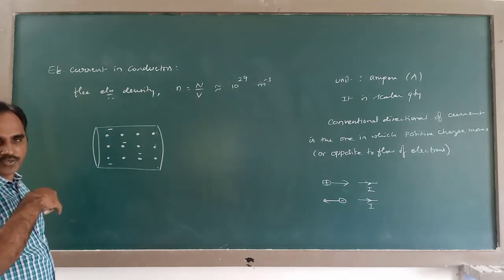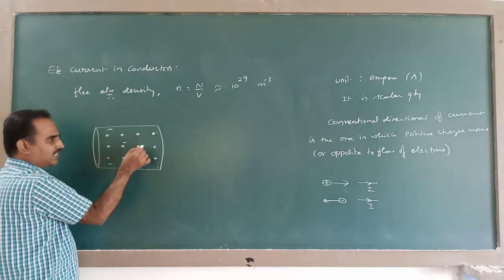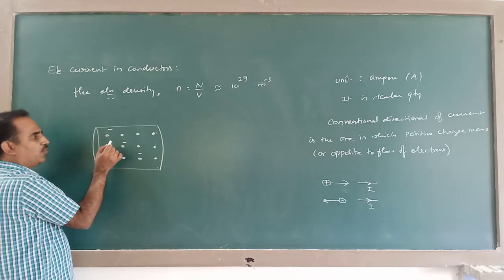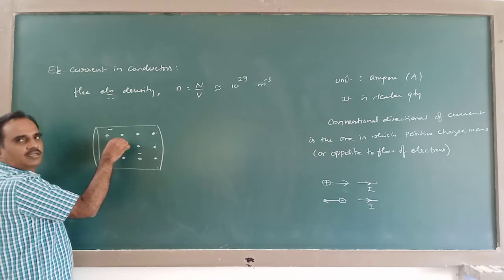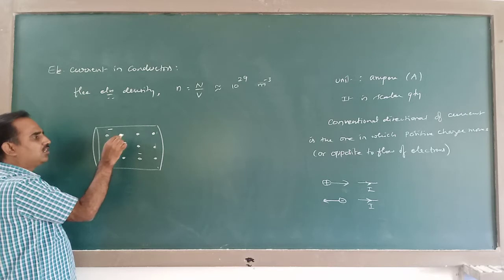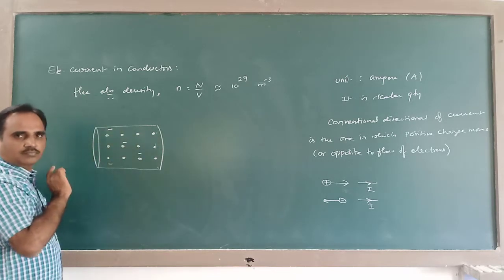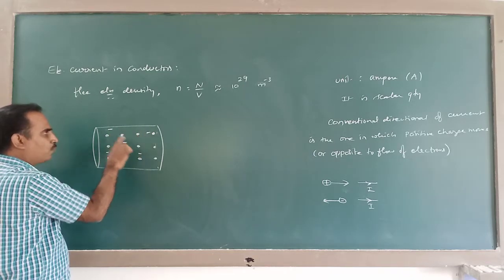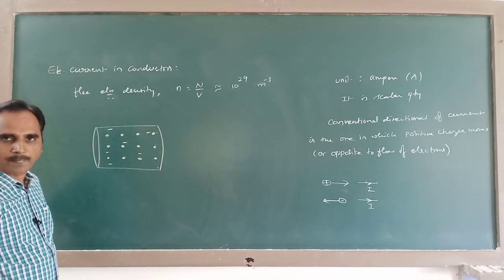They are called lattice vibrations. Due to absorption of thermal energy, these ions at the lattice are in a state of vibration. And also, due to absorption of thermal energy, these free electrons gain kinetic energy. Because of that, these free electrons will be moving randomly inside the solid. So these free electrons are capable of moving freely inside this conductor.